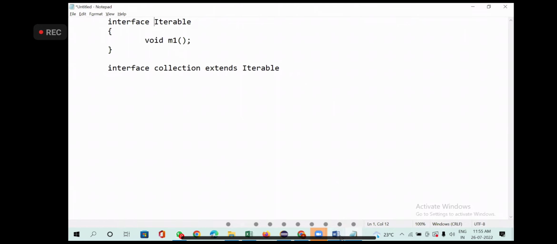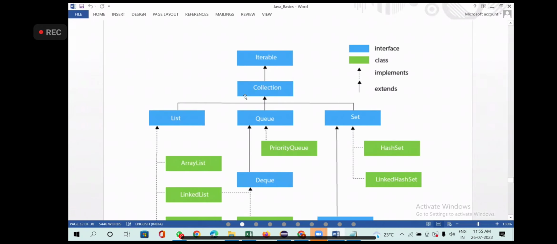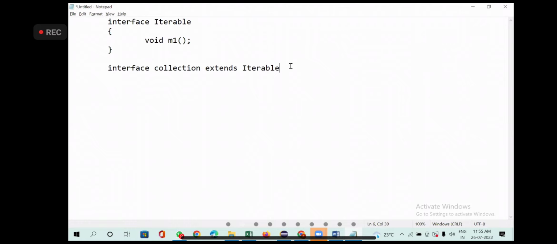I'm explaining this diagram step by step so that you can understand it. Collection will have method 2. So how many methods will Collection have? Two methods. One is method 1 from the Iterable interface, and the other is Collection's own method. Is it clear? Extending means whatever you have in the interface Iterable will come to the Collection interface.